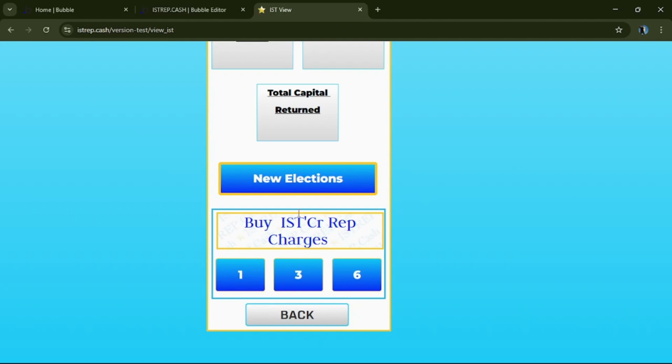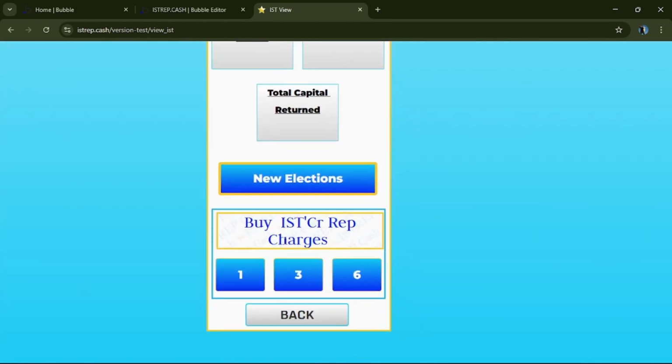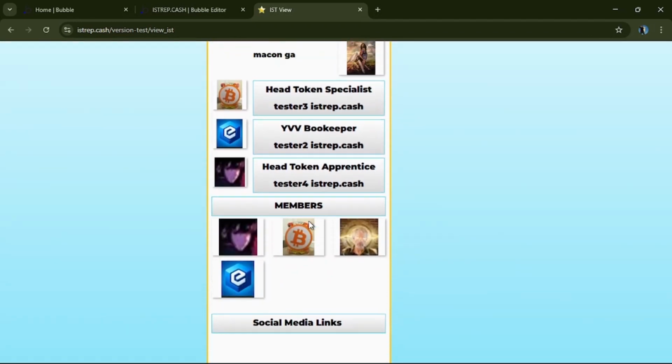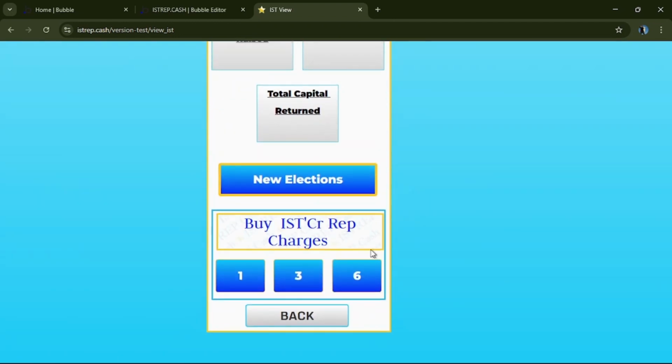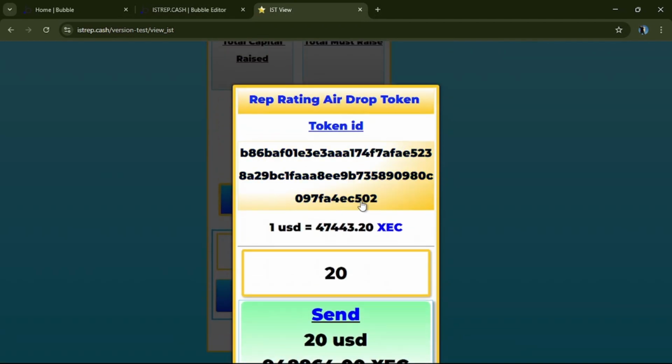And of course down here you see we can buy ISCRI rep charges. A TSTC has to have a certain number of utility tokens, and those utility tokens allow it to have certain charges. As we can see, we have the TST istrep.cash charges equaling 25, so we can do actions up to 25 rep charges worth. If we'd like to buy some more, we can click here and it'll pop up here.